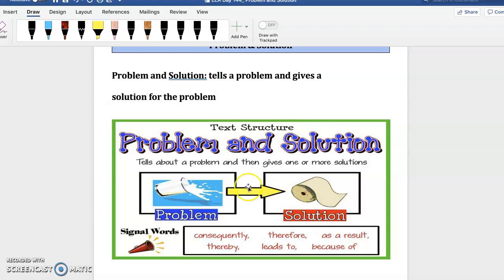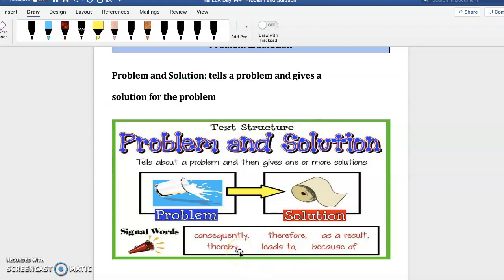Look at the graphic organizer. So obviously the problem here is that the milk spilled. The solution is to get some paper towels and wipe it up, right? The problem is presented, the solution is presented as well. And here are some signal words that you may see.